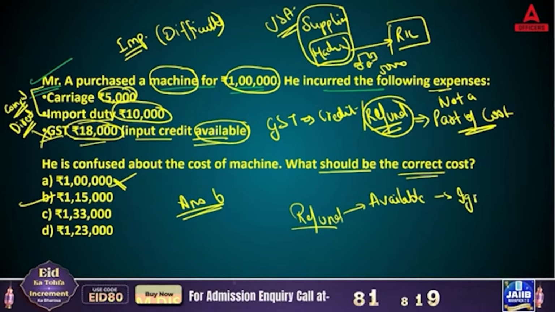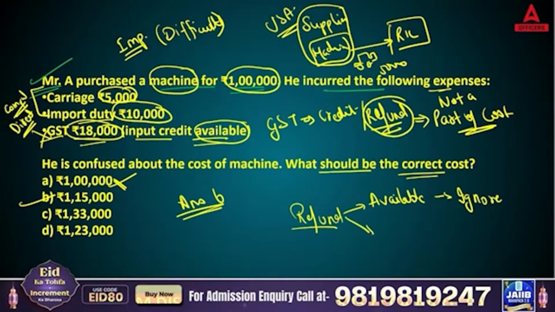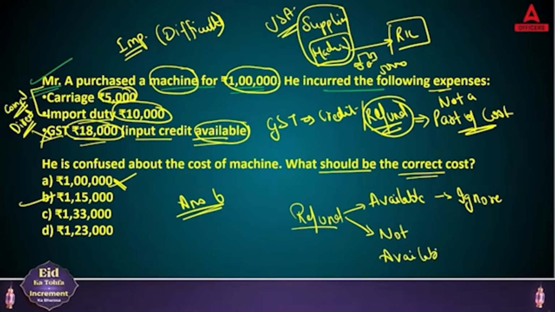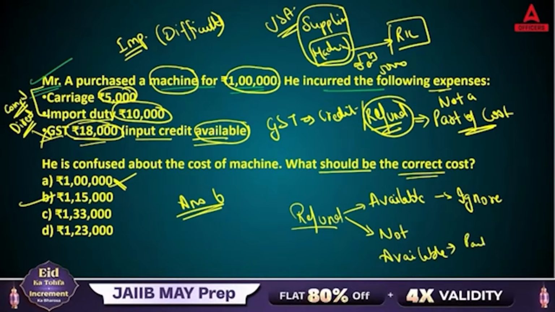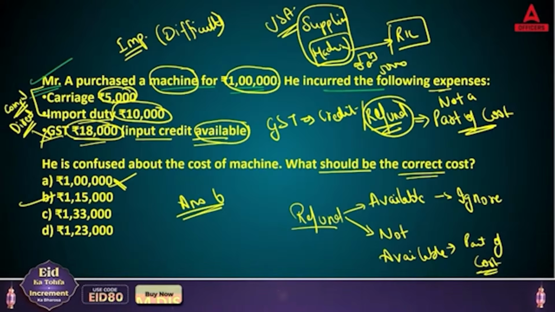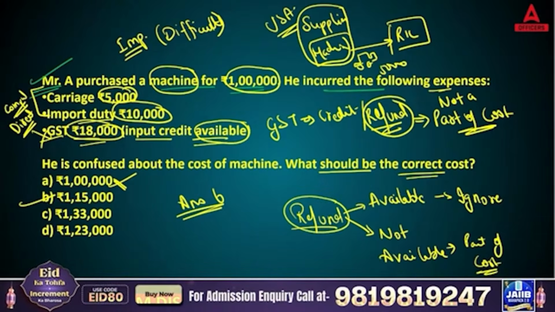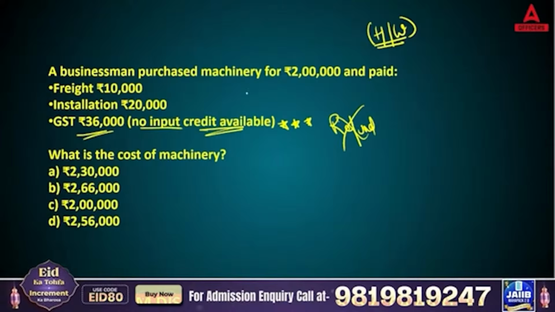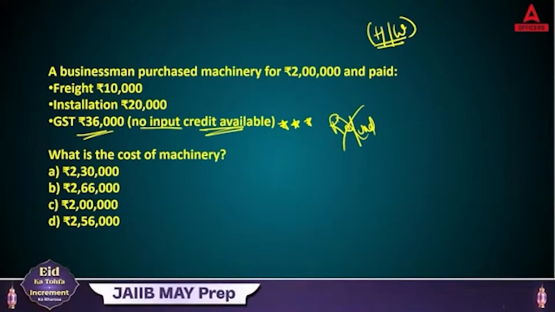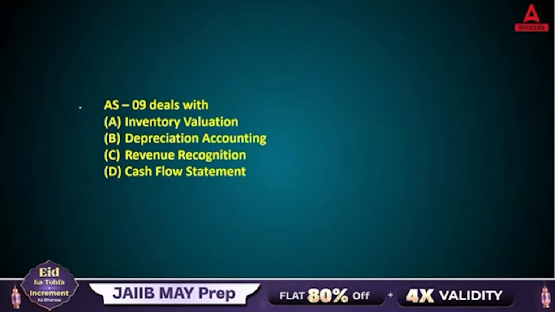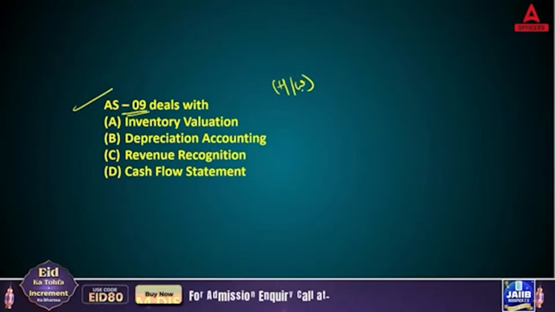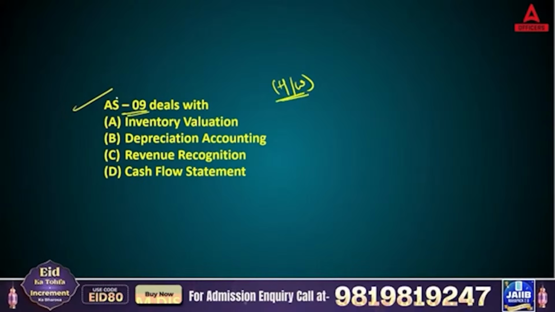ignore it, no need to add. But if refund is not available, then it will become part of cost. You are going to add it in the cost. Okay? So this is the point which you need to remember, and as per this, you need to give me the answer of this question. Again, same question, same pattern, just numbers are different and amounts are different. Okay. Then next, AS 9 deals with, okay, this is again a very simple question, and AS means accounting standards, and accounting standards in AS are very important from the exam point of view.